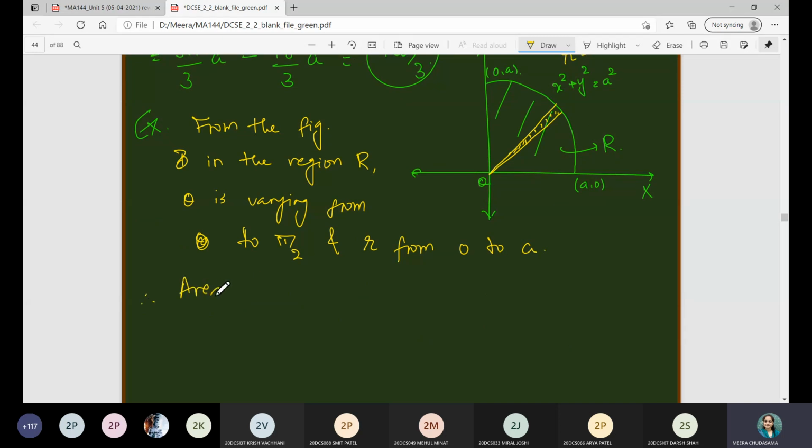Therefore, area of R is equal to integration 0 to pi by 2, integration 0 to a, r dr d theta.